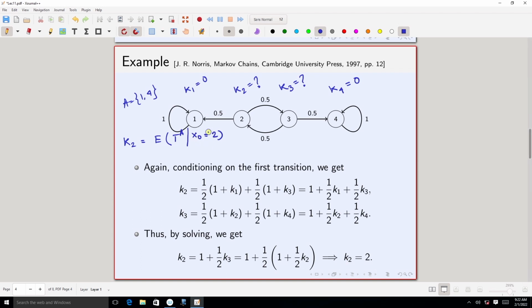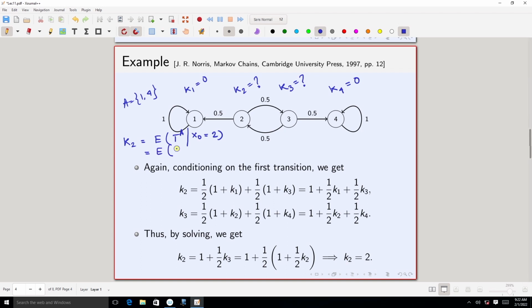Now we are going to condition with respect to the next transition. We start with 2, and in the next transition I can move from 2 to 1 or 2 to 3. From 2, in one step, I can move to 1 or to 3. So I include that here.